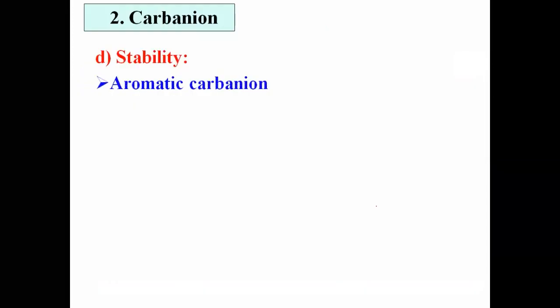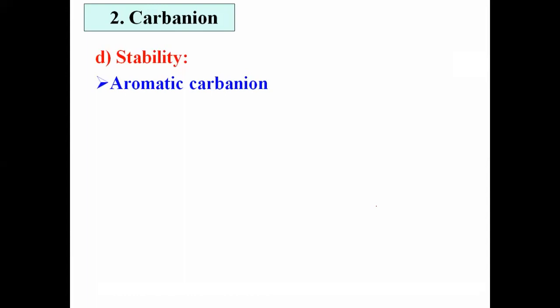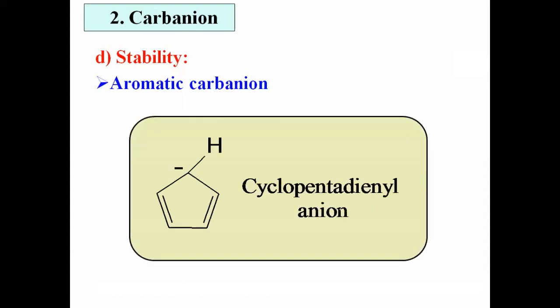Now let us see one more important concept, the aromatic carbanion. If a molecule is aromatic, if any species is aromatic, again it is more stable. Consider a simple example. This is the cyclopentadienyl anion. This is an example of a carbanion because carbon has a negative charge. Now in this cyclopentadienyl anion, there are pi bonds having 2 electrons each, and 2 electrons from the negative charge.